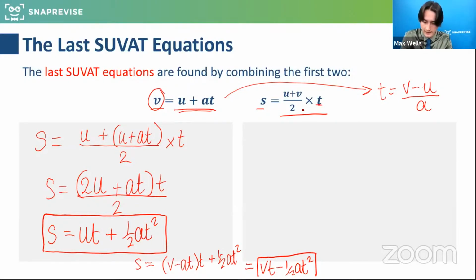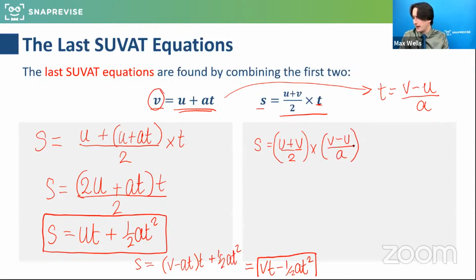And if I plug that in as t into here, I'd get s equals u plus v over 2, multiplied by t, which is v minus u over a. And if we do this carefully now, because this looks a little bit more involved, let's have a little look. What we're going to get is s equals to... I think people get a bit scared when we've got fractions all over the place and it's very heavily algebraic. But let's be careful with this.